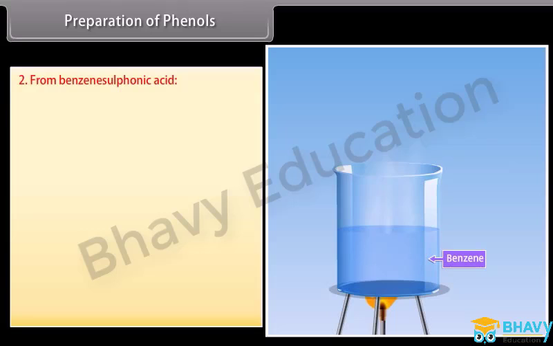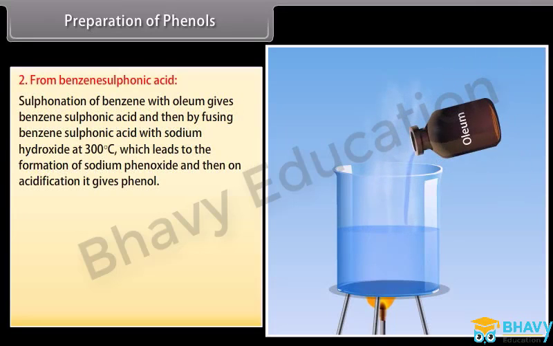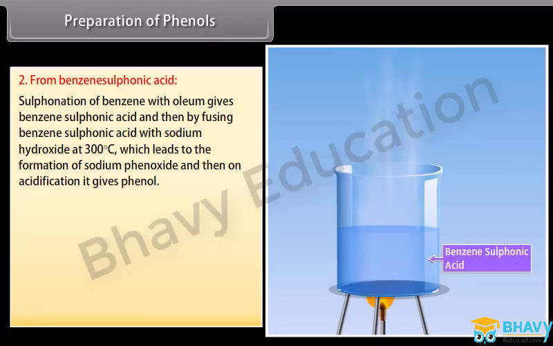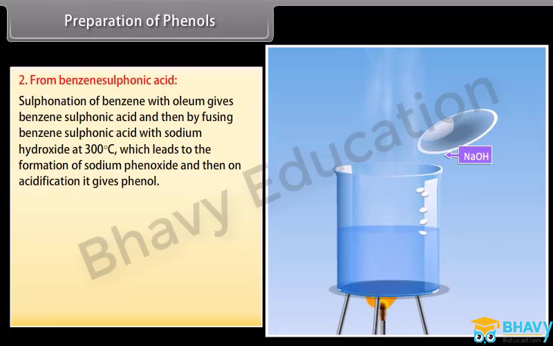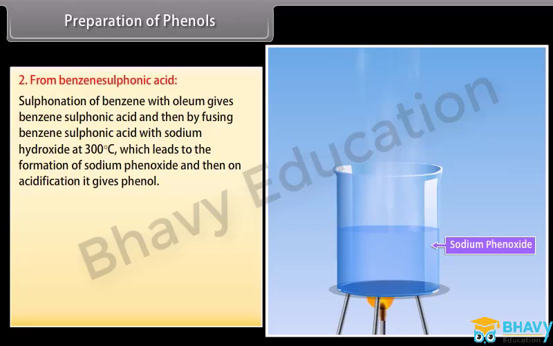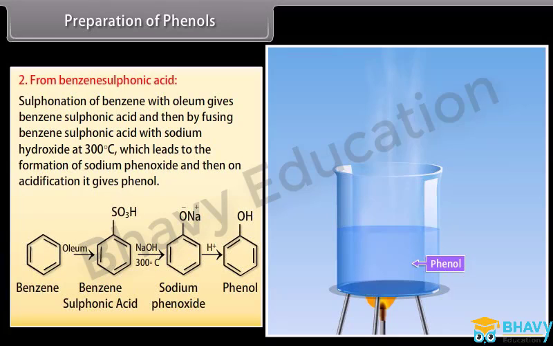From benzene sulfonic acid. Sulfonation of benzene with oleum gives benzene sulfonic acid, and then by fusing benzene sulfonic acid with sodium hydroxide at 300 degrees Celsius, sodium phenoxide is formed, and then on acidification, it gives phenol.